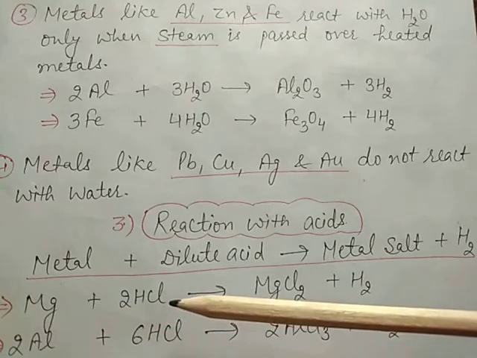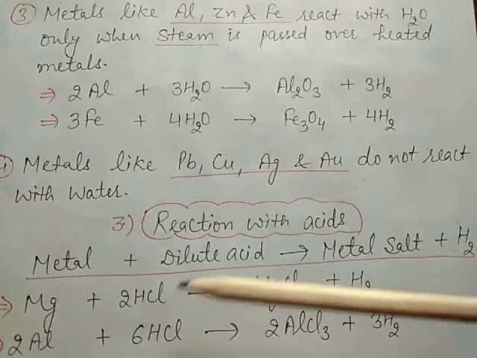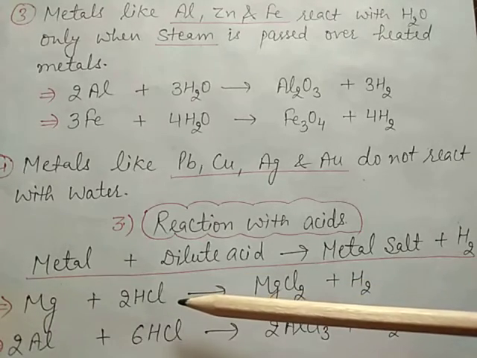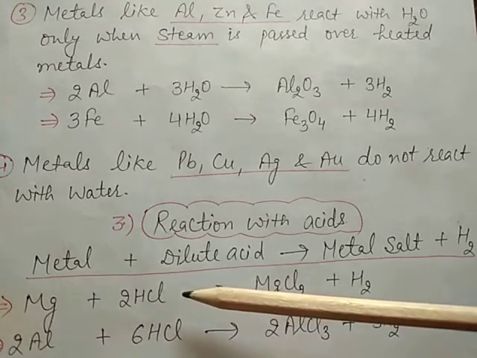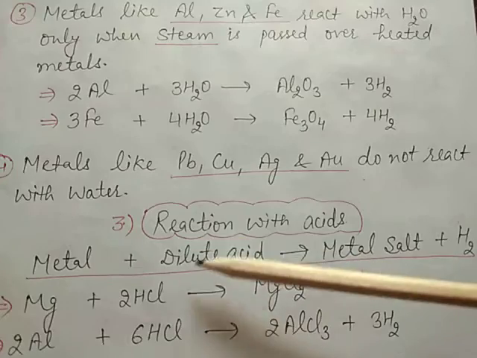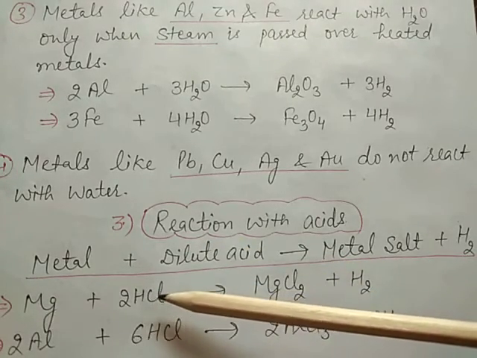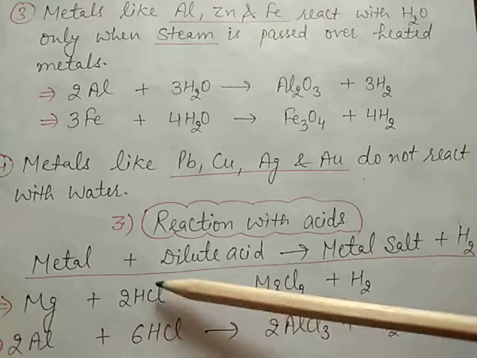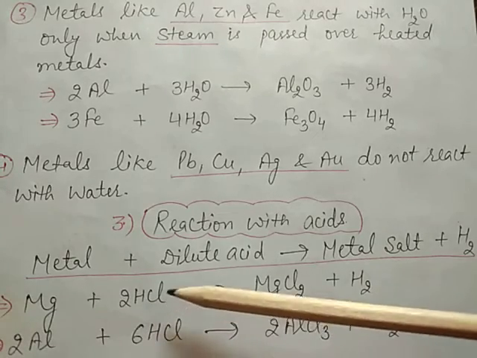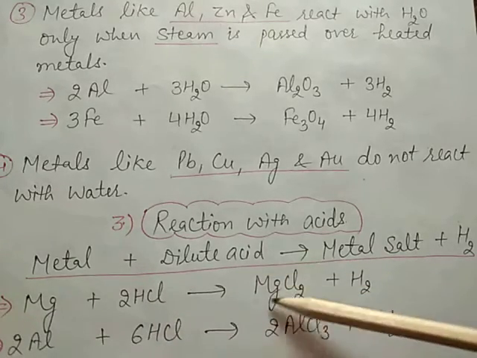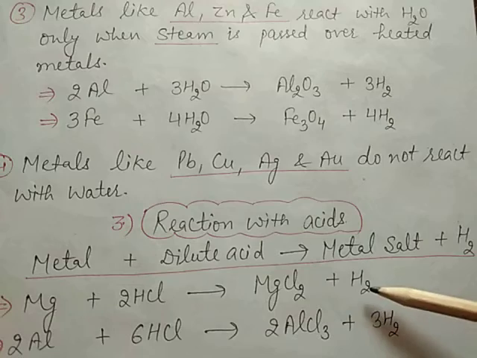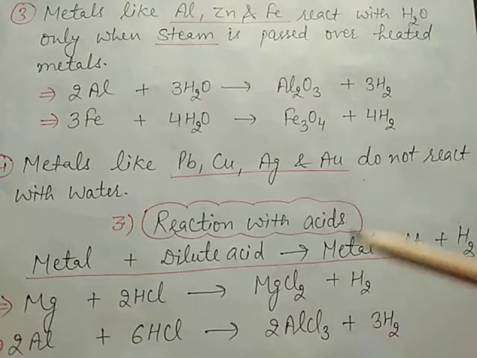Dilute acid means less amount of acid and more amount of water, so it forms a dilute solution. Here we take HCl, dilute hydrochloric acid. It will form MgCl2 plus H2, hydrogen gas.